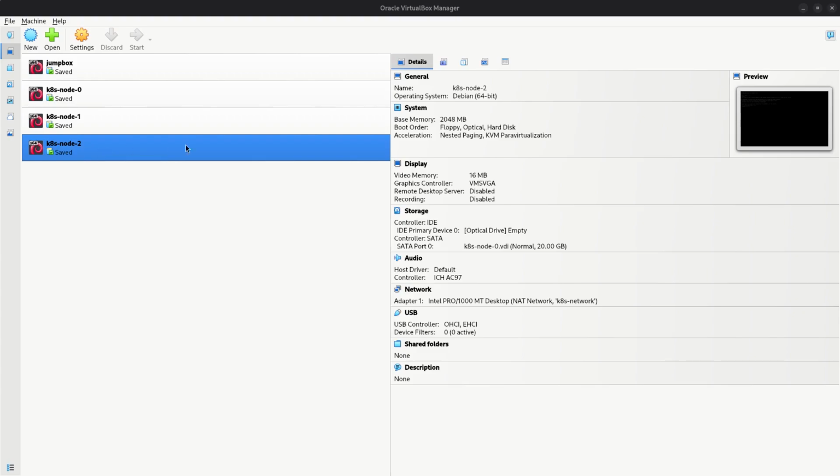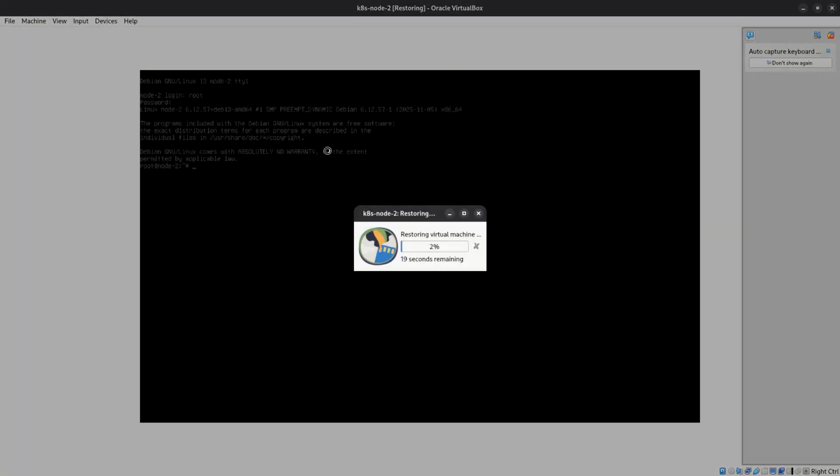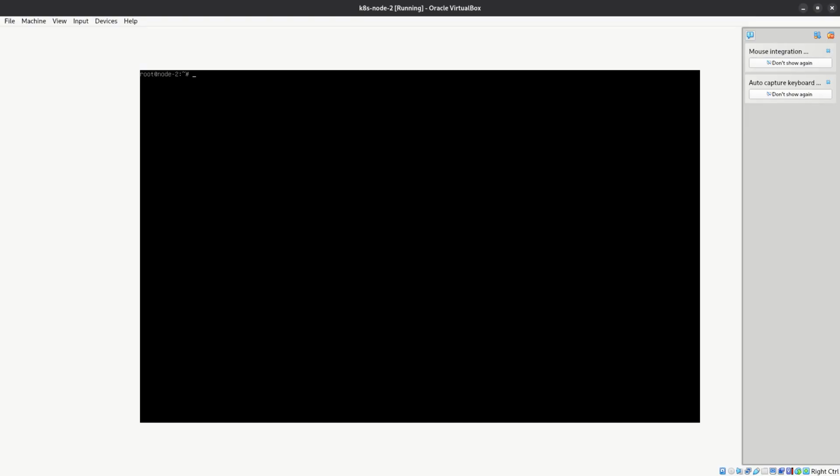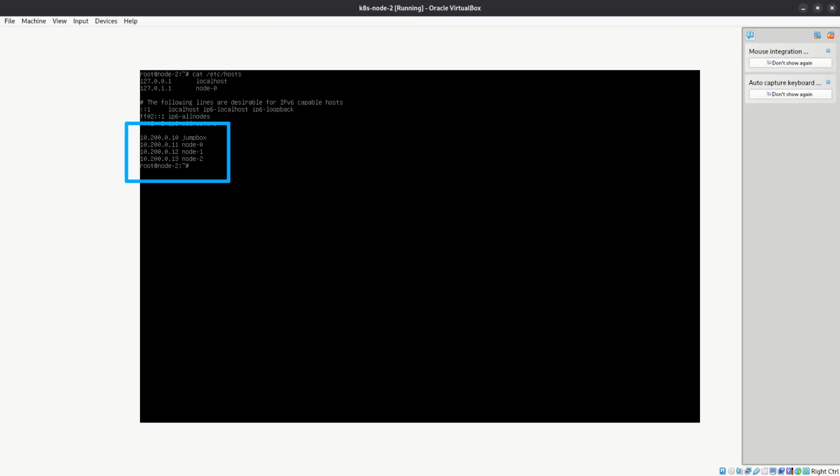Just make sure that once you have everything installed, for all 4 machines, this content should be same: 10, 11, 12, 13, jump box, node 0, 1 and 2 respectively. This is same for all the machines. This content should be present there.